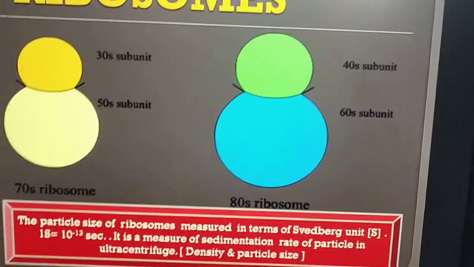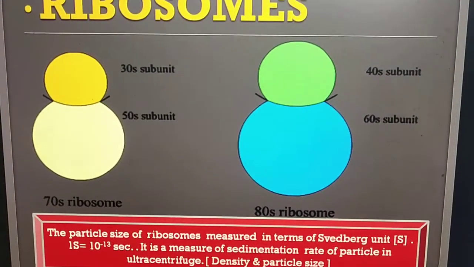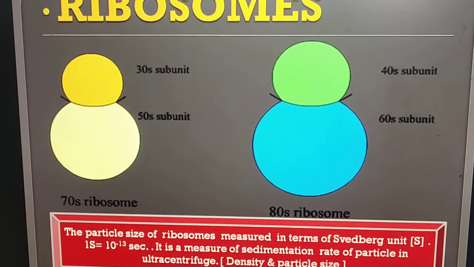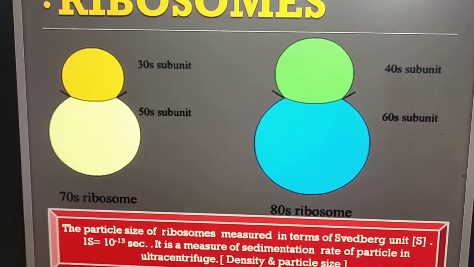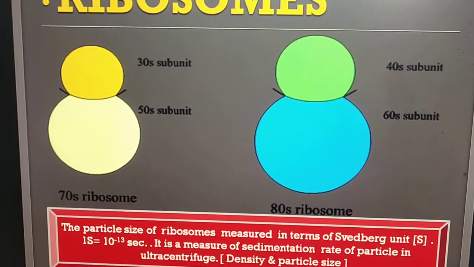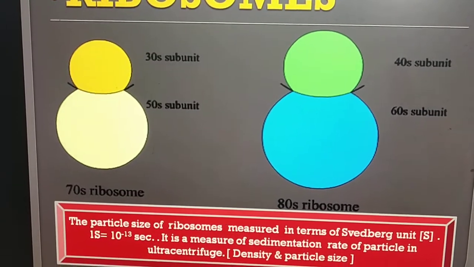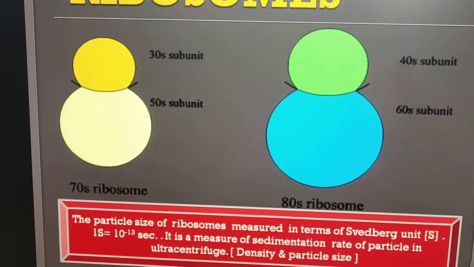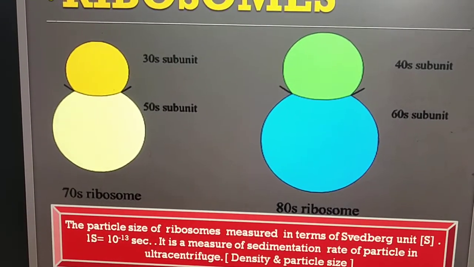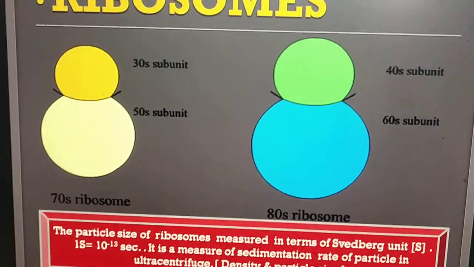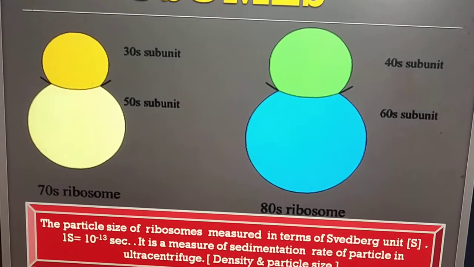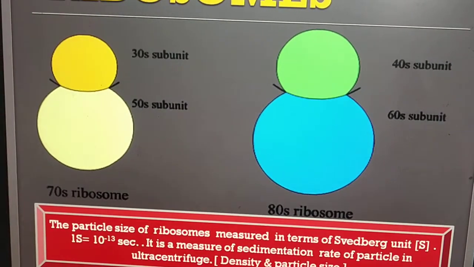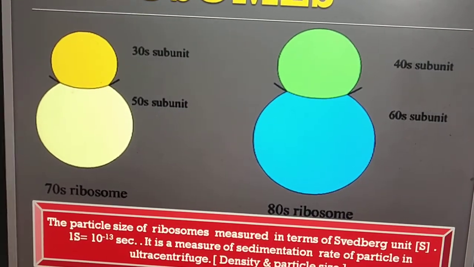Ribosomes are of two types, that is 70S ribosome present in prokaryotic cells and 80S ribosome present in eukaryotic cells. This S denotes the Svedberg unit, the particle size of the ribosome measured in Svedberg units. One Svedberg unit is equal to 10 raised to minus 13 second.